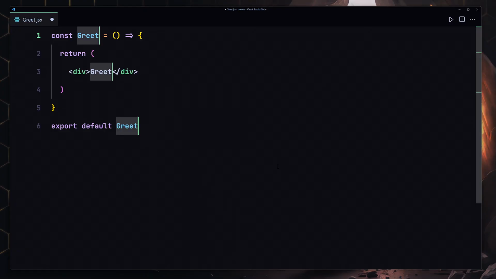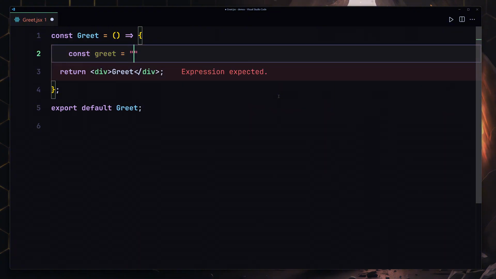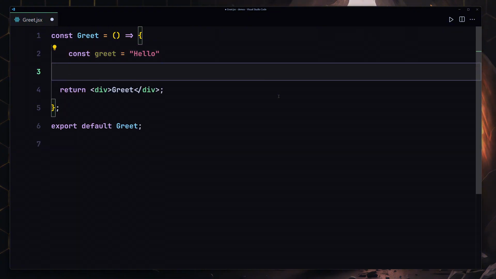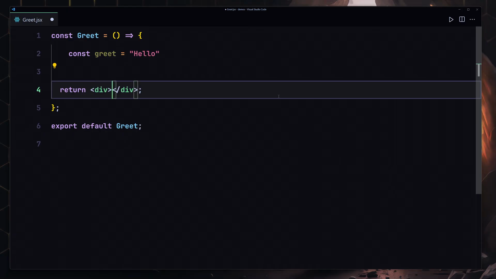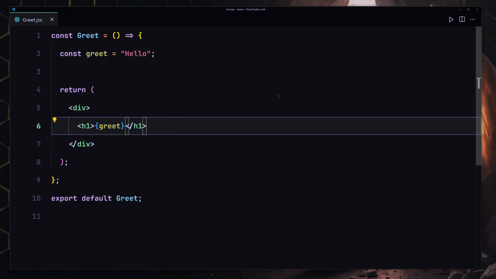I'm going to be using my RAFCE, and the first thing that I want to do is greet. So I'll use greet, which will say hello. Let me just show that right here. I'm going to be using h1, and I will just render my greet right here. So I'm going to save my file.